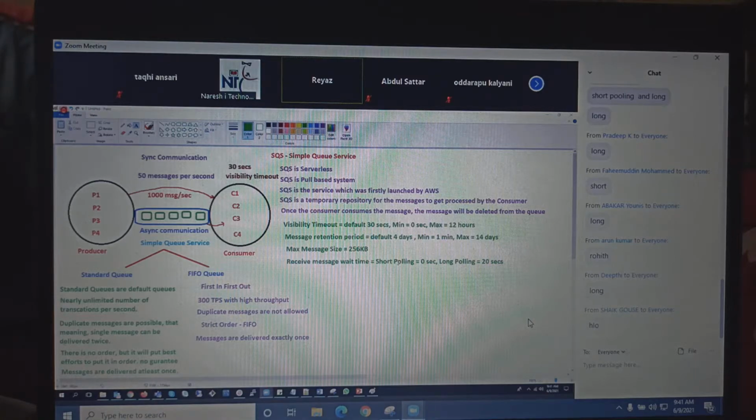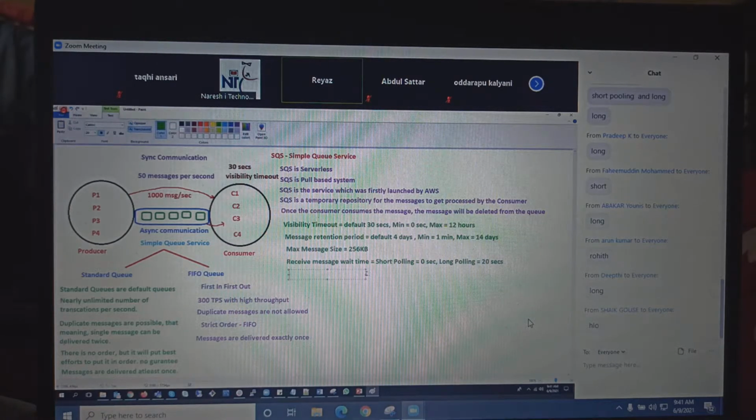Okay. So long polling here means 20 seconds. That means the consumer can wait up to 20 seconds there. And the next property we have here is called delivery delay.